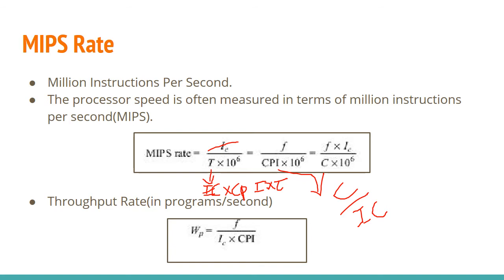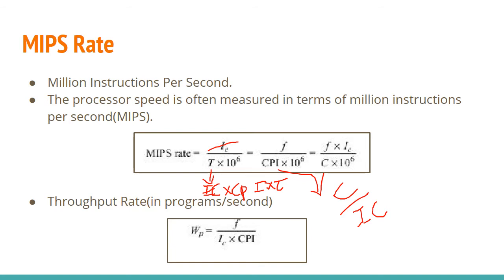And one more equation you will get from here, that is CPI. Here CPI, from this equation you can replace the CPI by C divided by IC. That is also another equation that you can use for representing CPI. And if you are representing CPI by C by IC, then the C will come here and this IC will go to the numerator part, and F into IC divided by C into 10 raised to 6. So that will be another equation for evaluating this MIPS rate or the speed of the machine. So these are the three equations that you can use for MIPS rate evaluation.